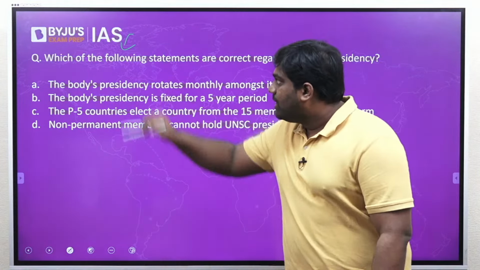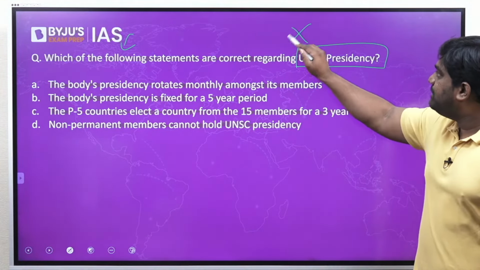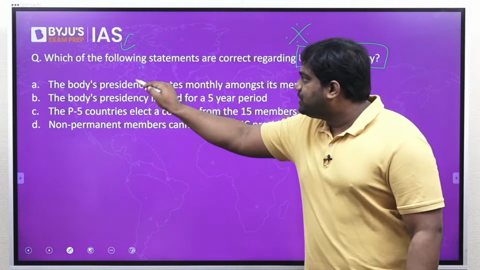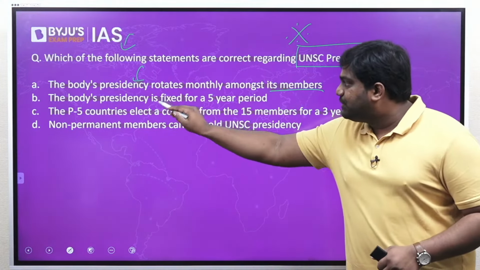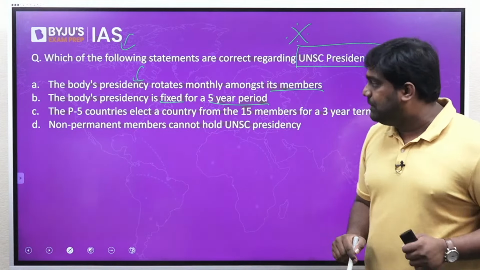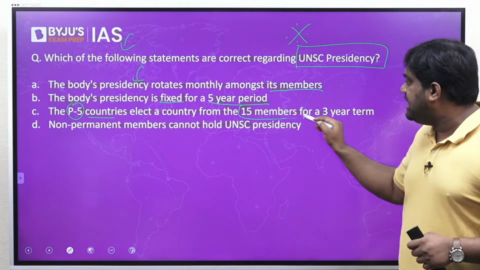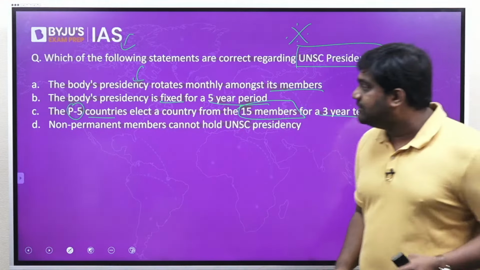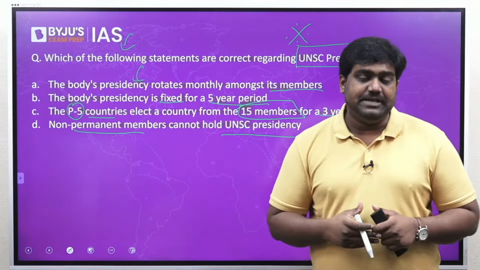Now the next question. Which of the following statements are correct regarding UNSC presidency? The body's presidency rotates monthly amongst its members. The body's presidency is fixed for a 5-year period. The P5 countries elect a country from the 15 members for a 3-year term. Non-permanent members cannot hold UNSC presidency.